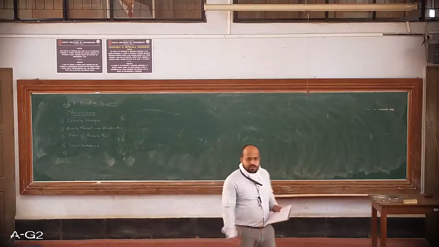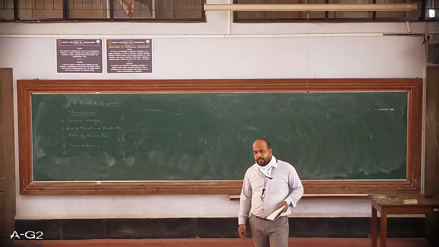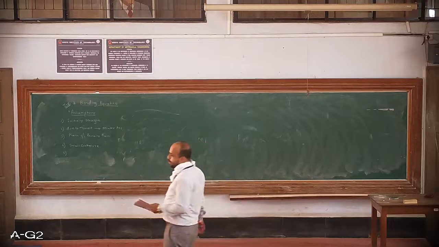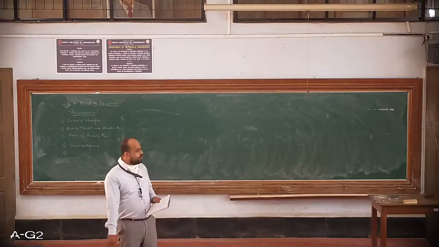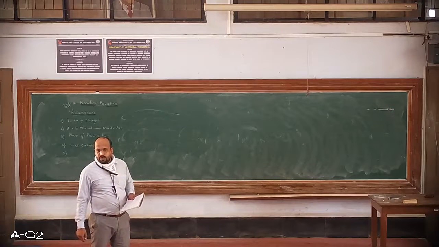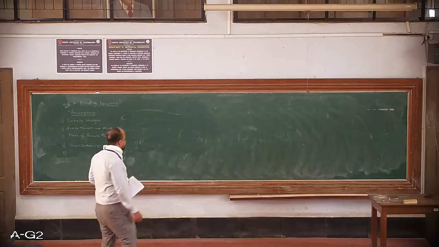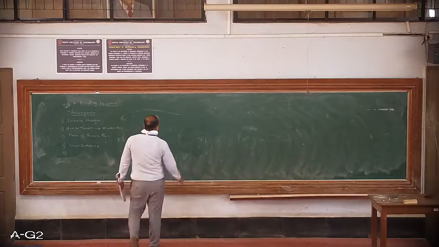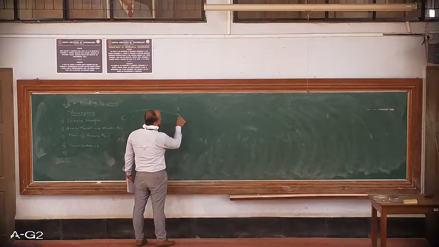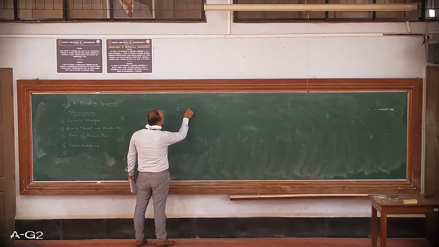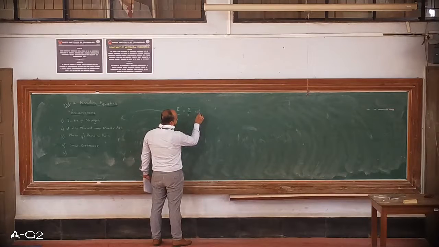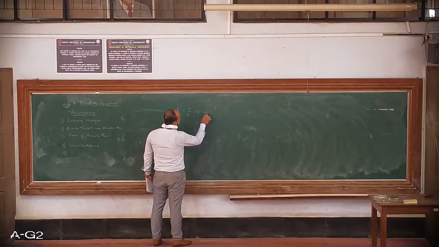So what is Young's modulus? Already you have found that in the MOM lab, but still, what is Young's modulus? We denote it by capital E, the elastic constant, which is the ratio of stress divided by strain within the elastic limit.